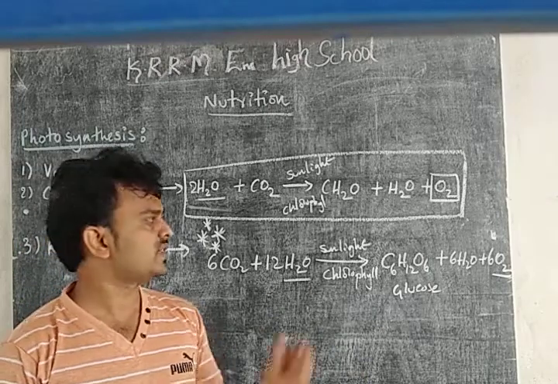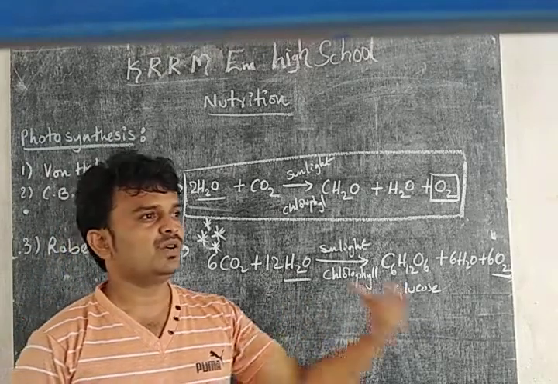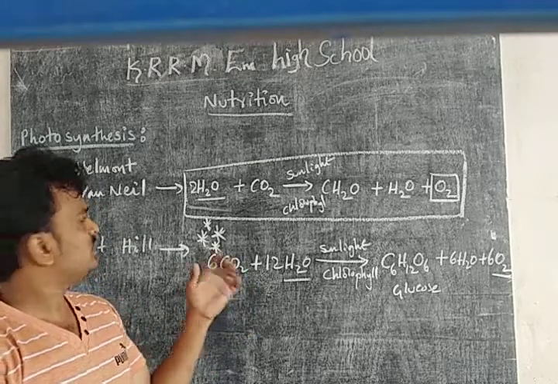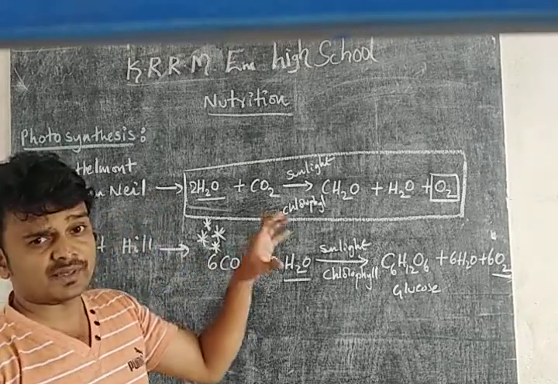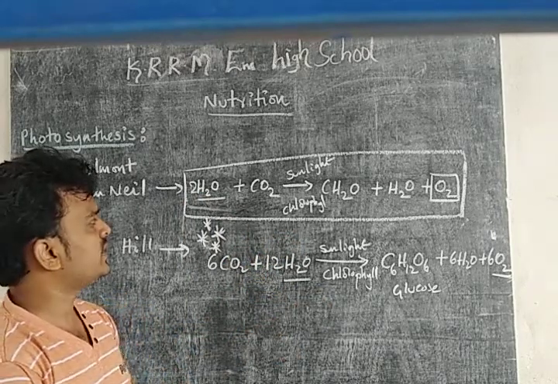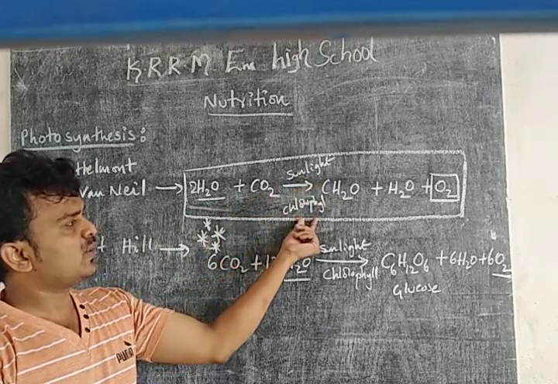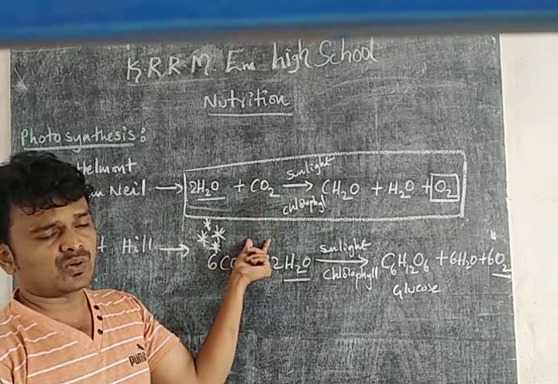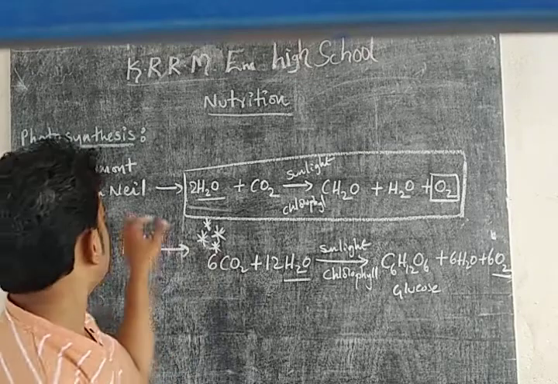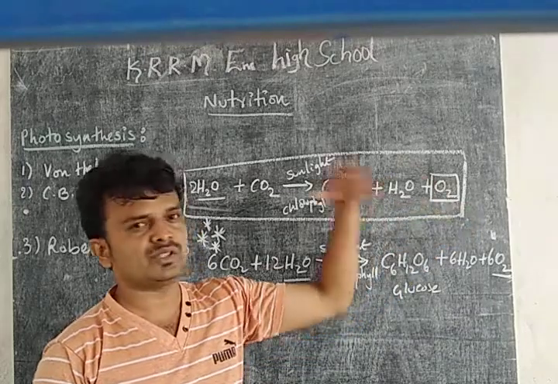So plants and some bacteria are known as autotrophs. Why? Because they synthesize their own food. From the Van Niel equation, can we say what the requirements for photosynthesis are? Water molecules, carbon dioxide, sunlight and chlorophyll are necessary for photosynthesis. Then what are the products formed in the photosynthesis reaction according to Van Niel? Carbohydrate, water and oxygen. Oxygen is released into the atmosphere.